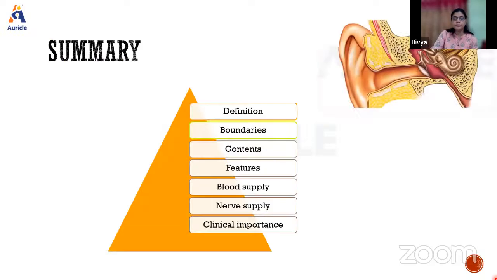So when we summarize middle ear, you have to know the definition, boundaries, contents, features. Okay, so features of each one. So the roof, when you talk about the roof, you will talk about the two structures there.